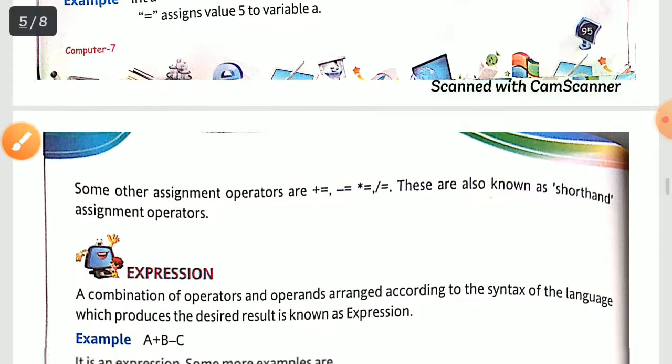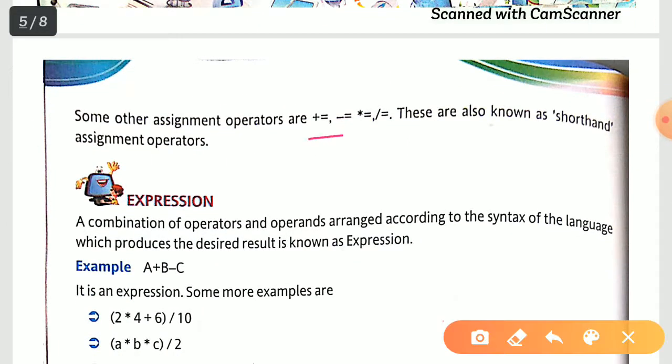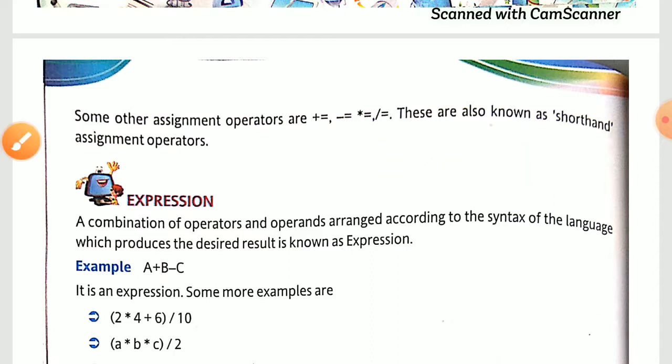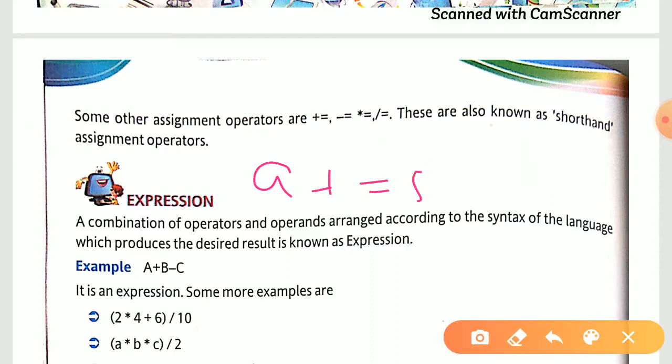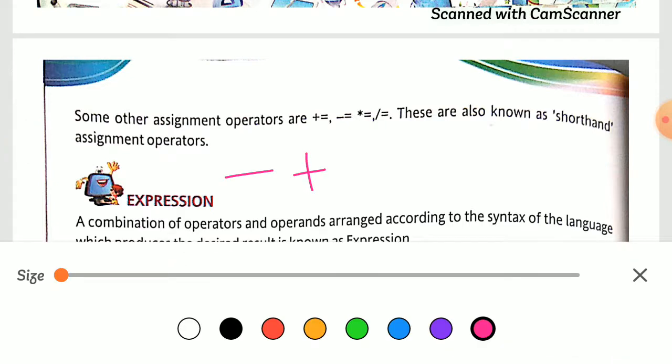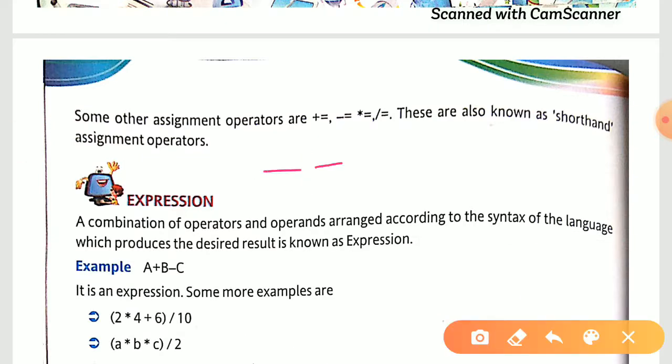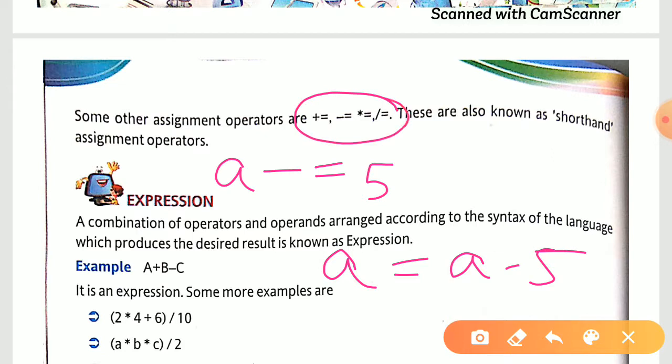Now other assignment operators we are also having, like these ones. Okay, and these are known as your shorthand operators. Now what are those? We are having plus equal to. Firstly, if you are writing a plus equal to b, or you are writing a plus equal to 5, then it means a equal to a plus 5. Okay, you can expand it like that. Secondly, if you are having minus equal to, let's say a minus equal to 5, then what will happen? a equal to a minus 5. So all these are your shorthand assignment operators.